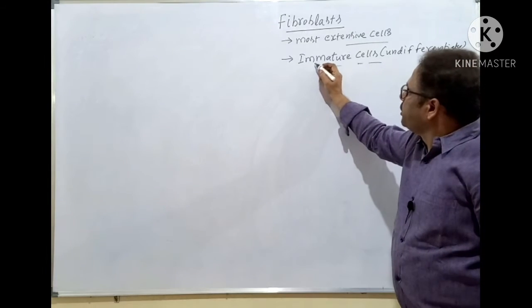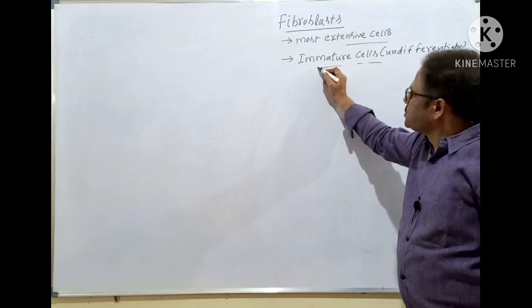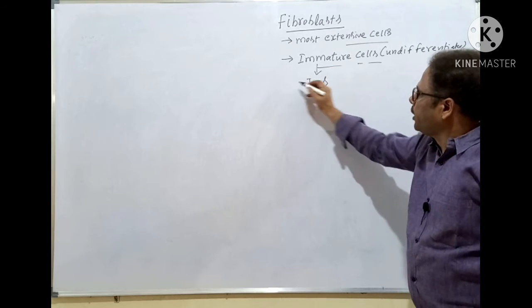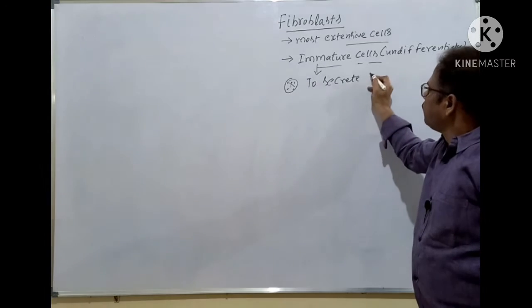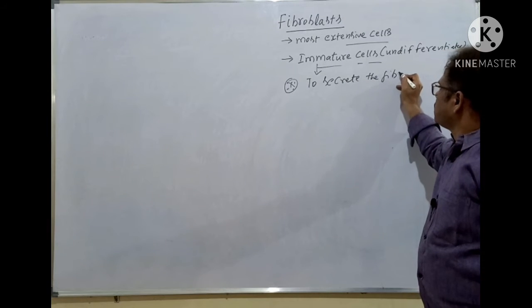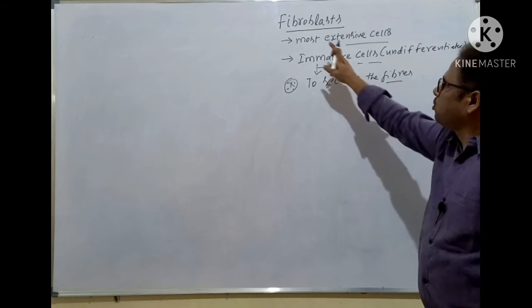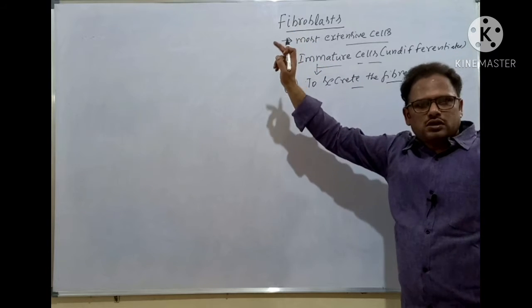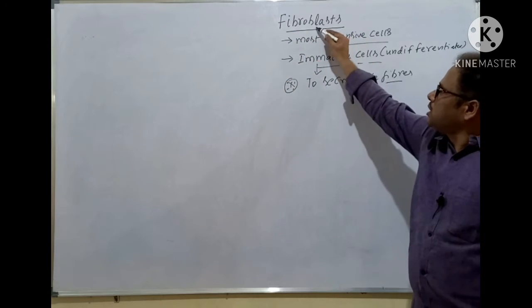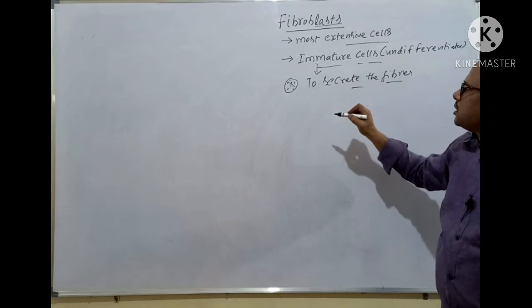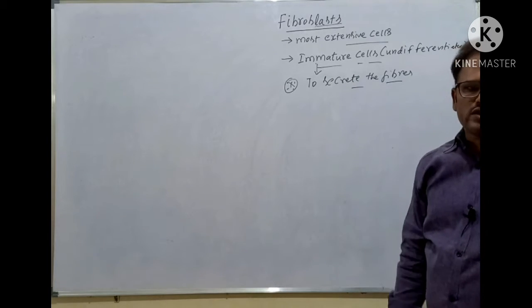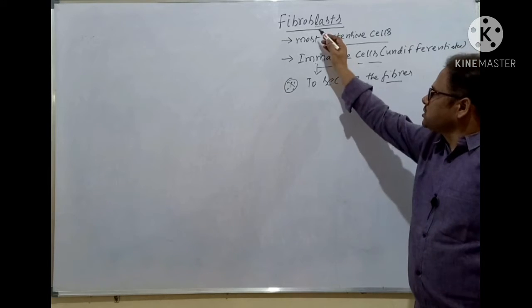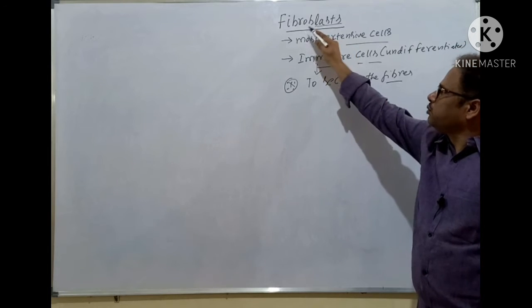The function of fibroblasts, a very important point, is to secrete the fibers. That's why they are called fibroblasts. Why are they called blasts? Because they are immature cells. If it is a mature cell, that is called a cyte, fibrocyte. The mature cells are called fibrocytes, but because these are immature cells, they are called fibroblasts.